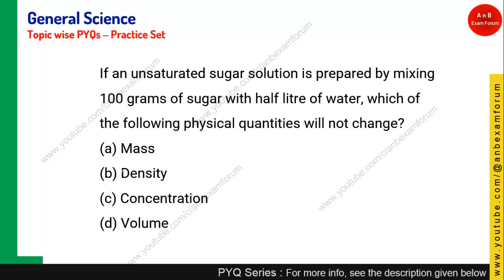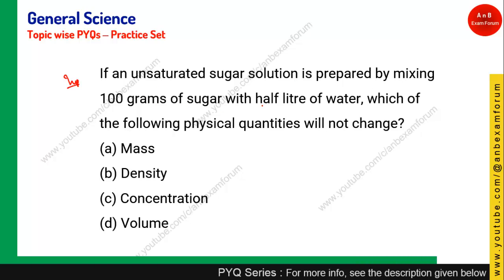Let's see the next question, a very important one. If an unsaturated sugar solution is prepared by mixing 100 gram of sugar with half liter of water, which of the following physical quantities will not change? Option A, mass. Option B, density. Option C, concentration. Option D, volume.